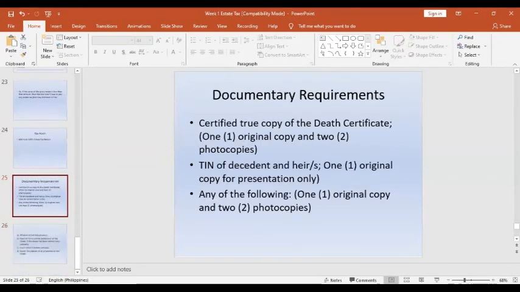So what are the basic documentary requirements for the filing of the estate tax return?